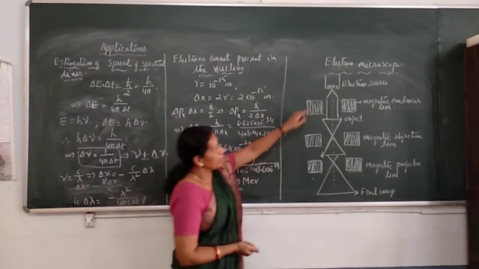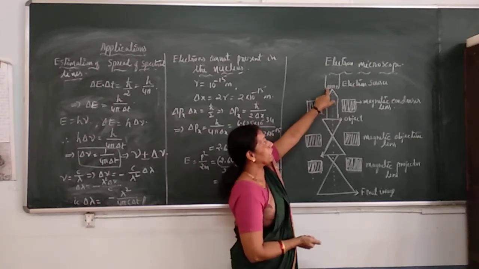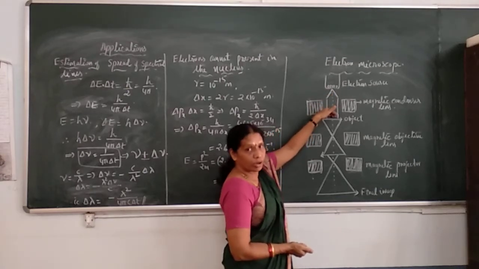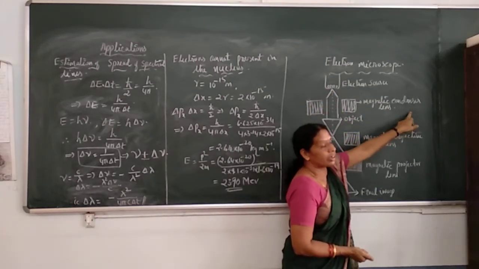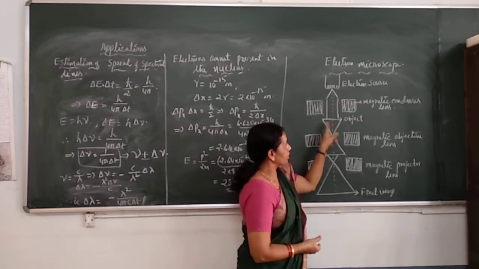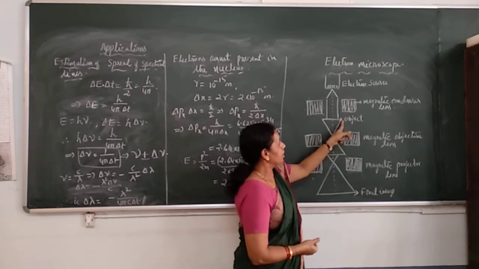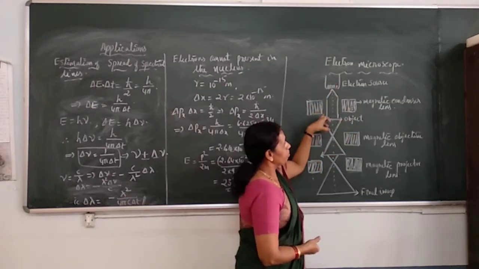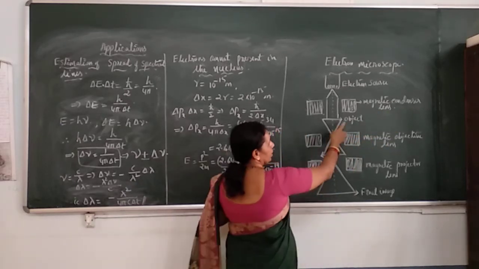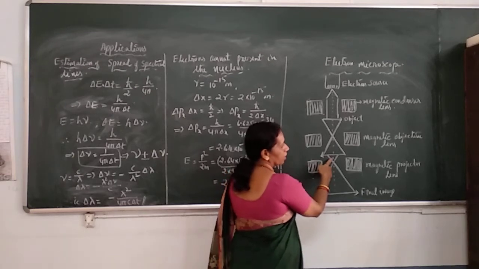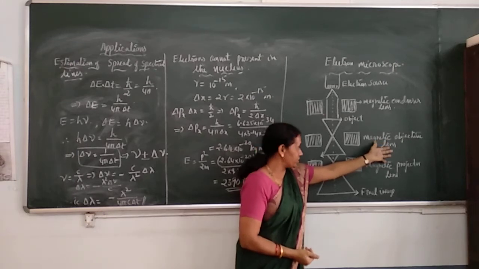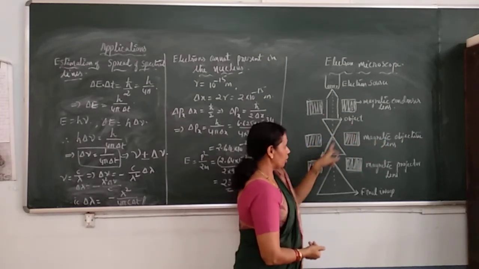As for the construction, there is an electron source, an electron gun, which emits electrons. That electron beam is focused using a magnetic condenser lens on the object, which is here. Then the image of this object is formed by the magnetic objective lens, which produces the image of the object.